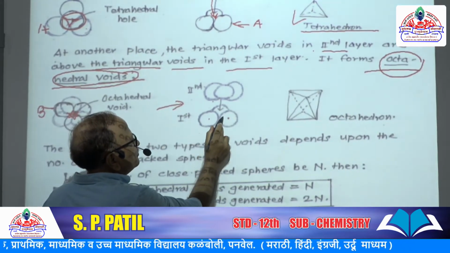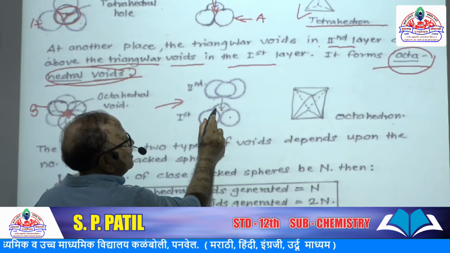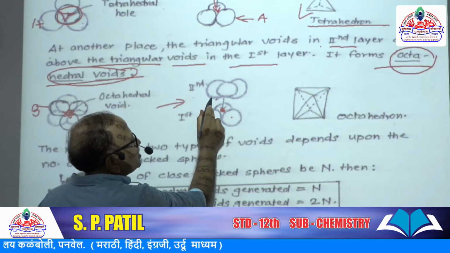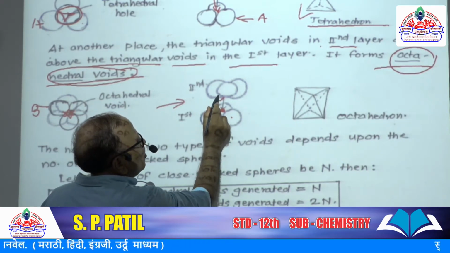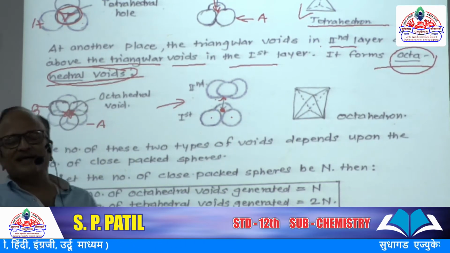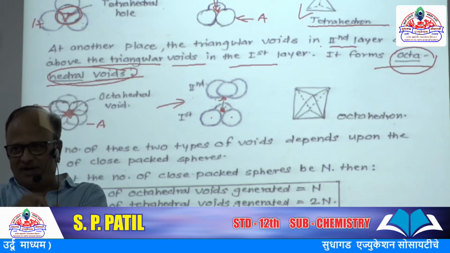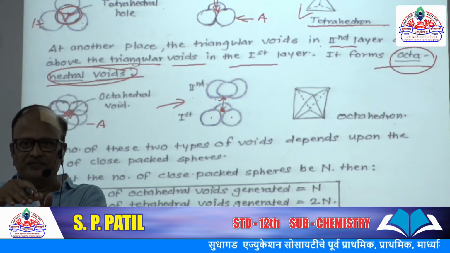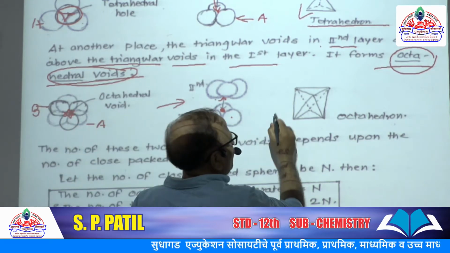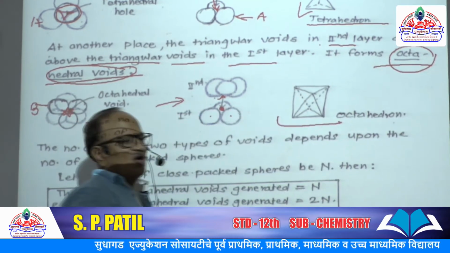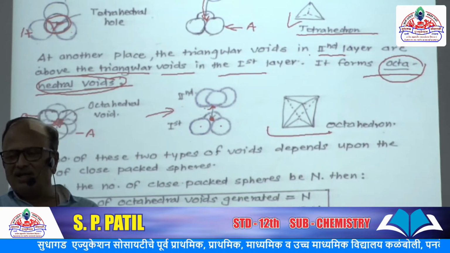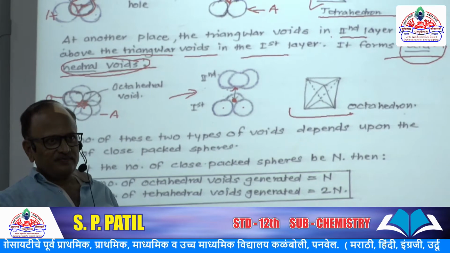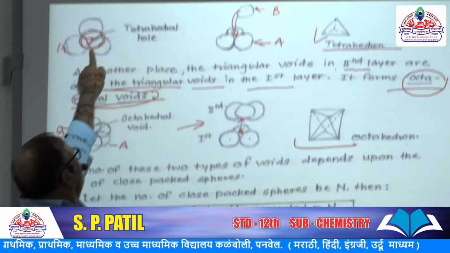Front view, this centers of the sphere, here this is void space, and in this void space the void space of the B layer or second layer will come in contact. Got it? So void over void gives rise to form octahedron or octahedral structure. It is called as octahedral void.